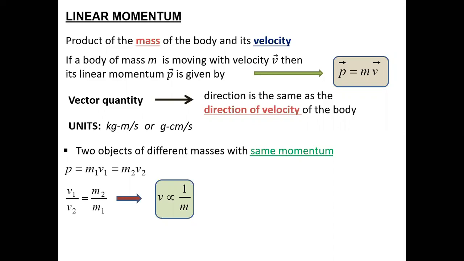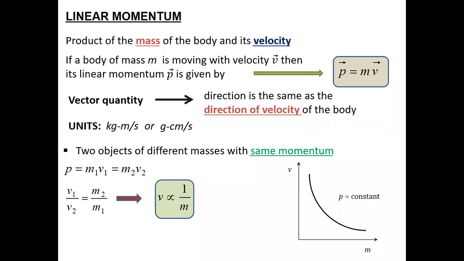And if I want to plot this graphically, it will be an inverse graph, because velocity is proportional to the inverse of mass. So it's an inverse function. That is how you can represent it graphically.